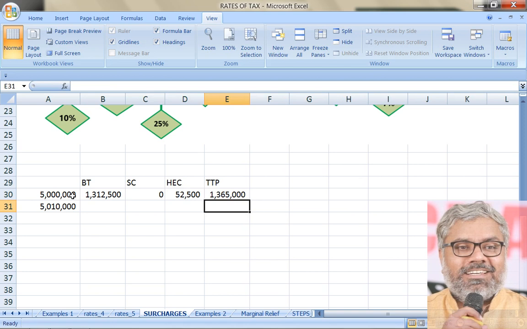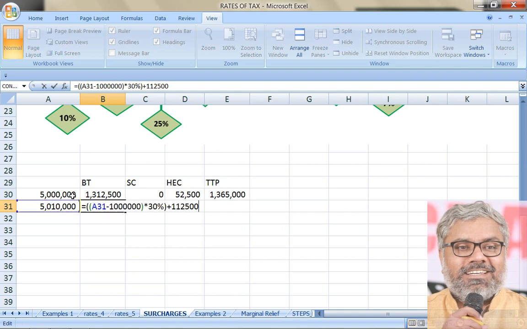Now look at a situation where luckily a person got a little bit more income than 50 lakhs, and let us see how his luck becomes bad luck. How? What will be the base tax in case of such a person who has got 50 lakhs 10,000? The method of calculation is the same. Income minus 10 lakhs into 30% plus 1,12,500. That is not going to change. Base tax is going to be the same.